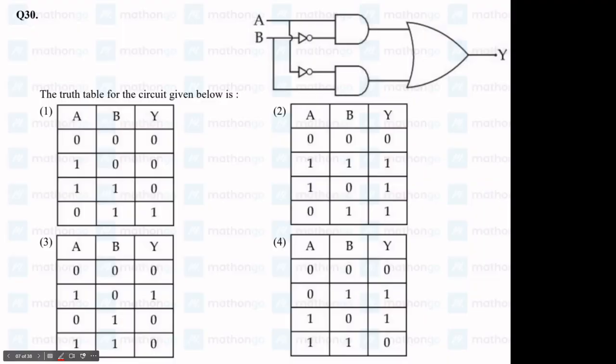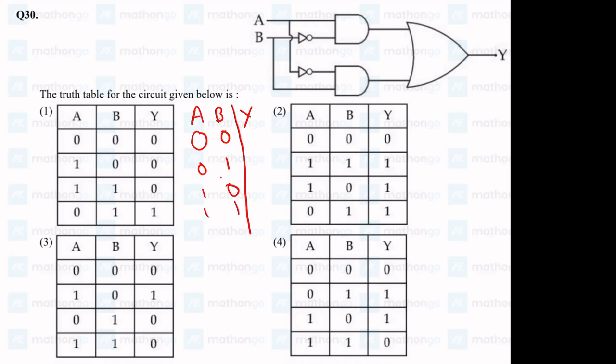Okay, this is a semiconductor question. What I do every time is, I always tend to make errors with De Morgan's laws, so I just put in the options. We just have 4 options, right? I put them in and solve it. So let us write our truth table over here: A, B, and Y. We have to put 0 0, 0 1, 1 0, 1 1, let us put it manually and we'll find the values.